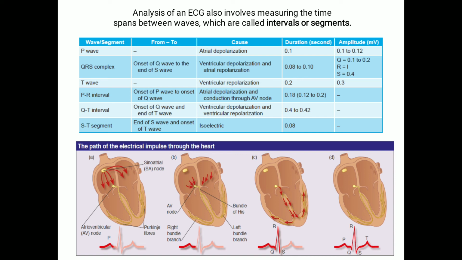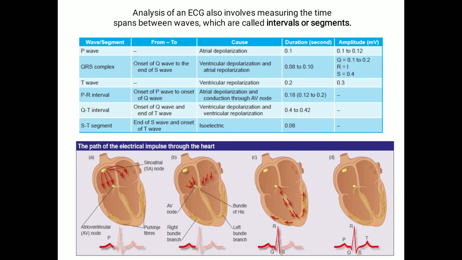Next you can see is the ST segment. The ST segment is the time interval between the end of the S wave and the onset of the T wave. It is also an isoelectric period, and the point where the ST segment starts is called the J point. It is a junction between the QRS complex and the ST segment. The normal duration of the ST segment is 0.08 seconds.